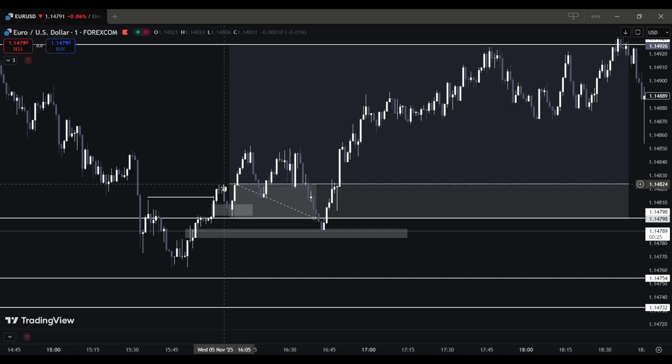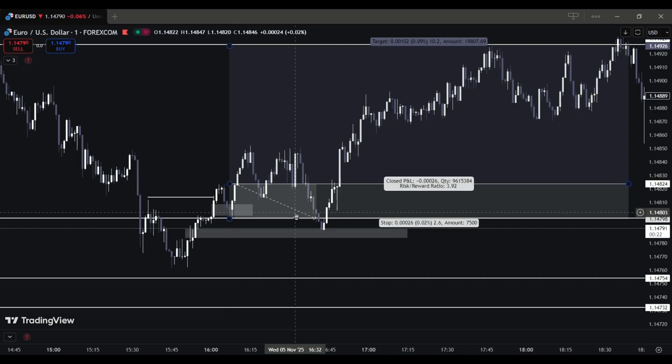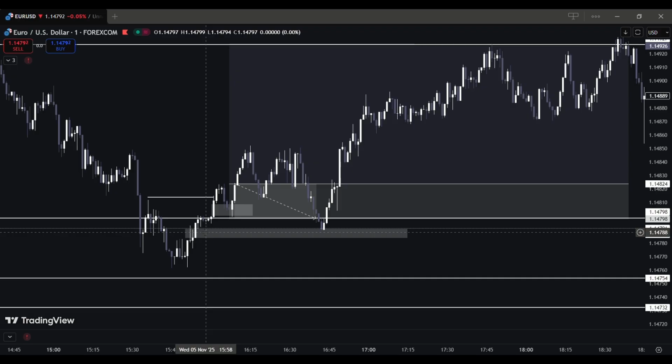So I waited for the break of structure. It gave a little break of structure. I took entry. Then what happens? It comes back to this zone. This is the fair value gap zone.